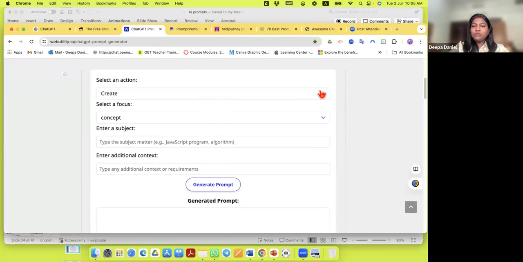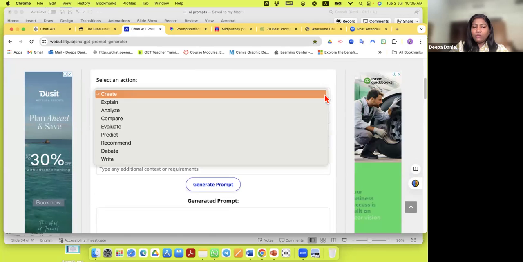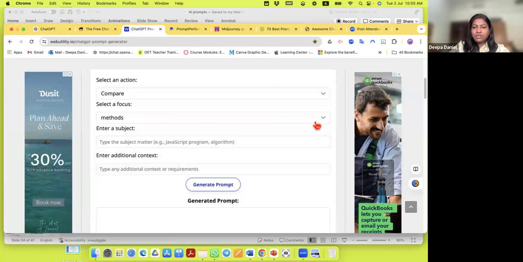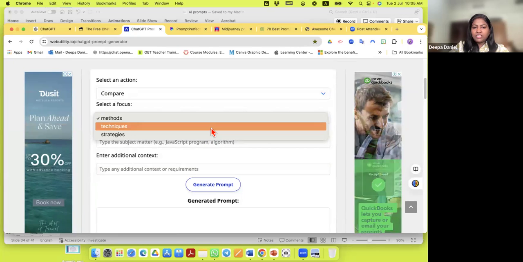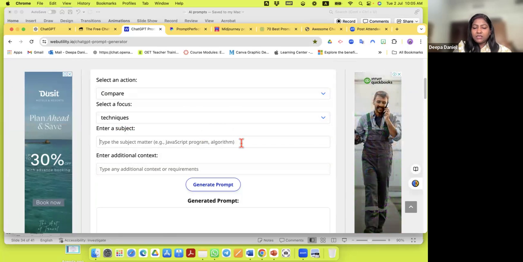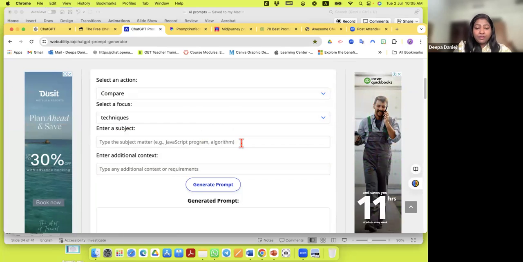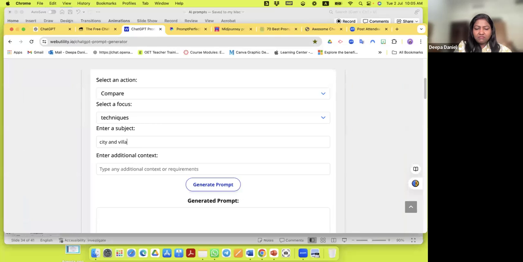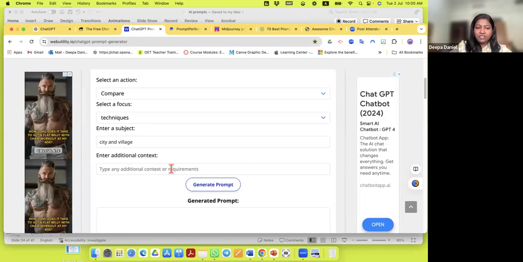It's showing me a few drop down options. So what do I want to do? What action do I want? Let's say I want to compare. Okay. And I want techniques to compare. And what is my subject here? I want to compare, let's say, I don't know what to think of now. Let's compare city and village. Yeah. Any additional context that you want? Okay, I want examples. And I generate a prompt.